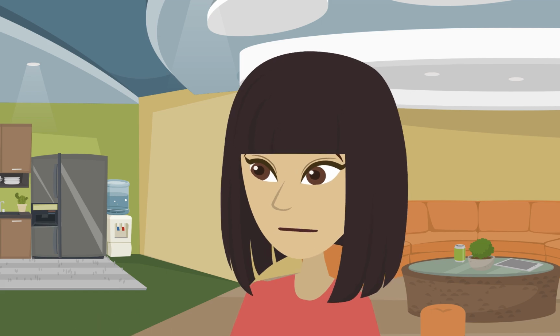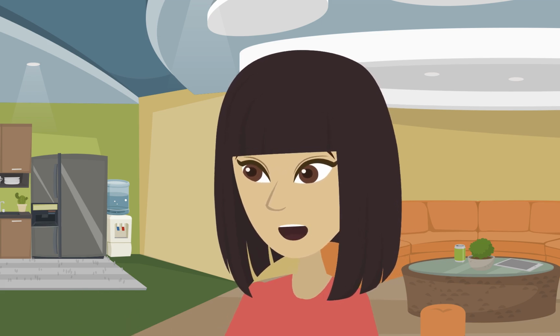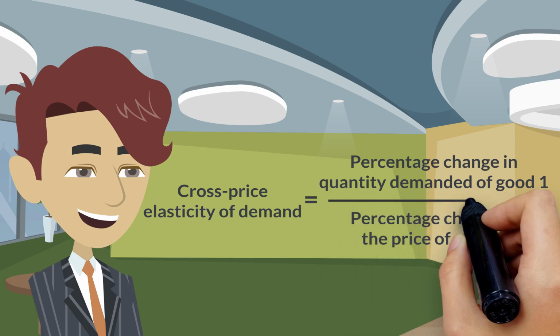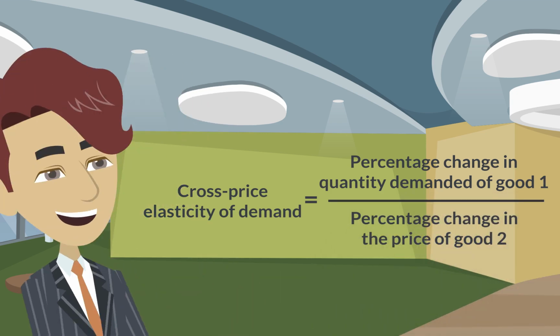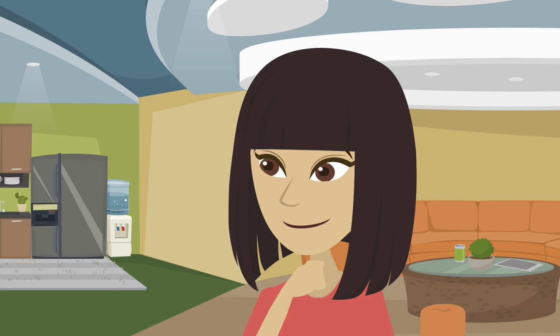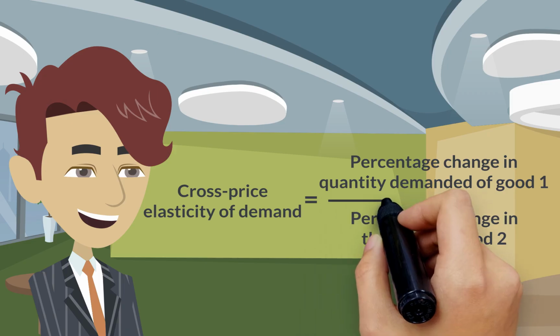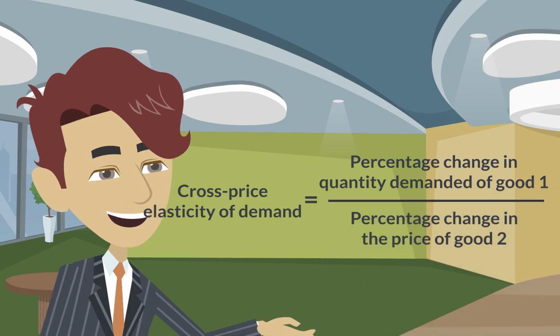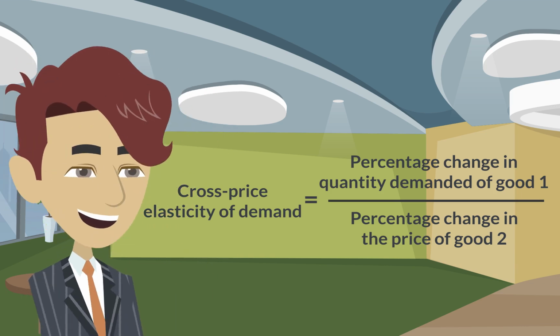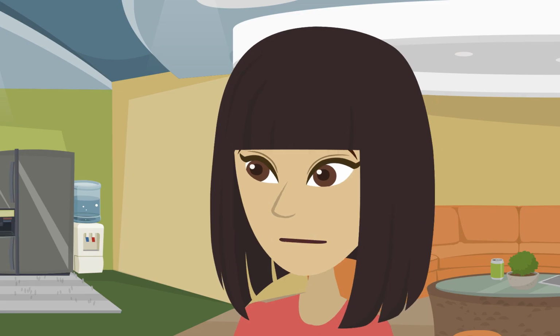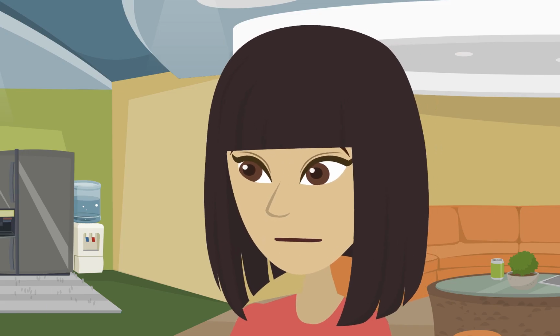Interesting. What about cross-price elasticity of demand? Cross-price elasticity measures how the quantity demanded of one good changes as the price of another good changes. It's calculated as the percentage change in quantity demanded of one good, divided by the percentage change in the price of another. Are there examples of substitutes and complements?